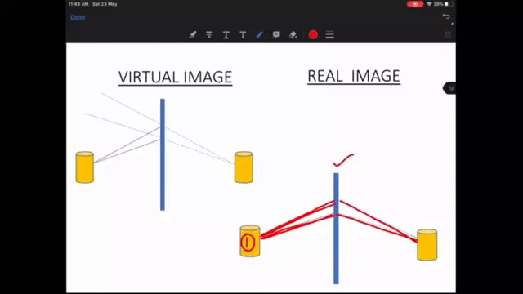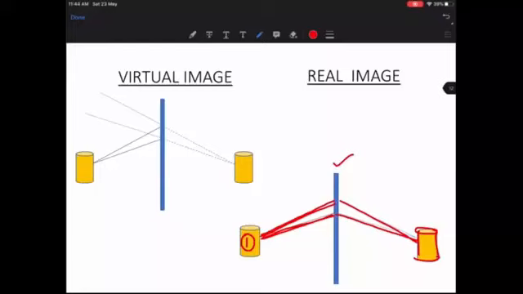When it captures, we will be getting an exact image of the object that we were observing. These kinds of images, when we are able to capture the light rays which are coming out of the object, are called a real image, because in this case we are capturing the actual image, the actual light rays.